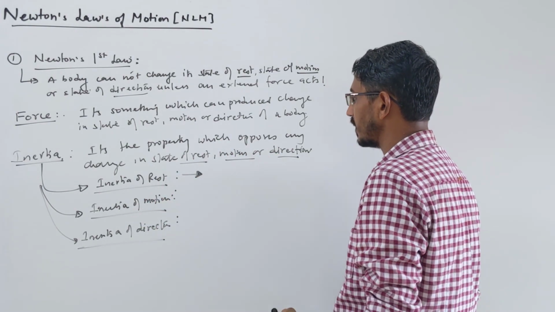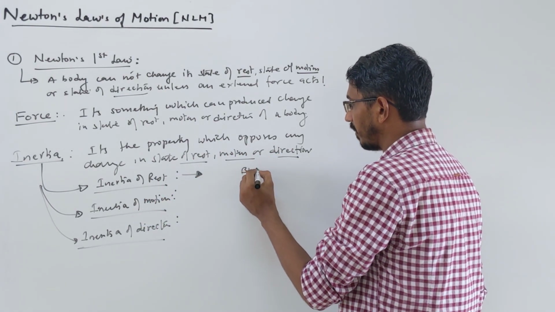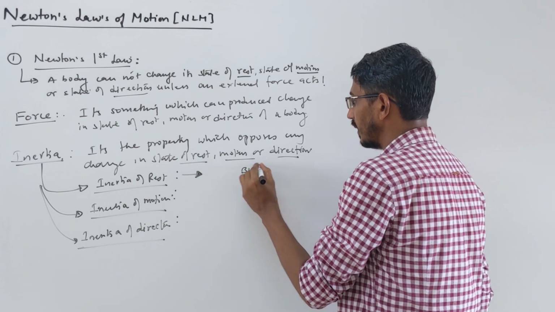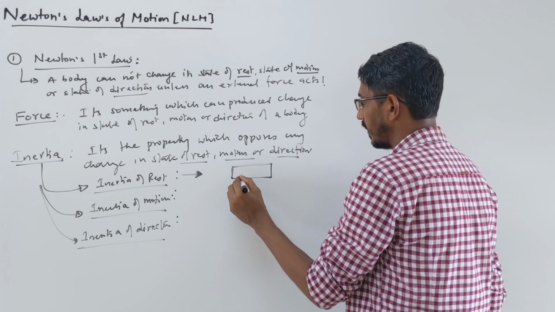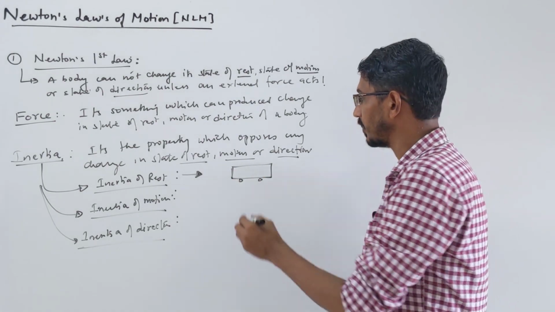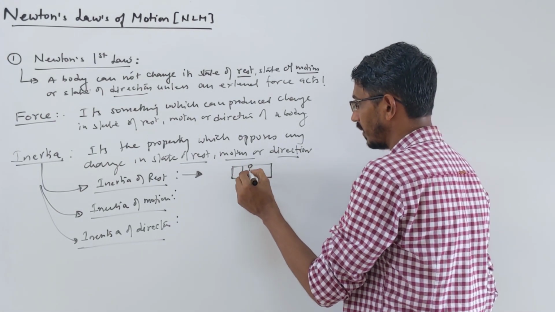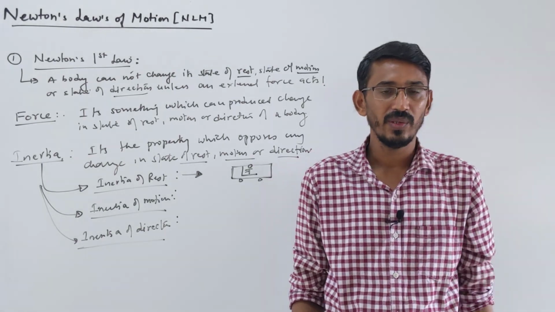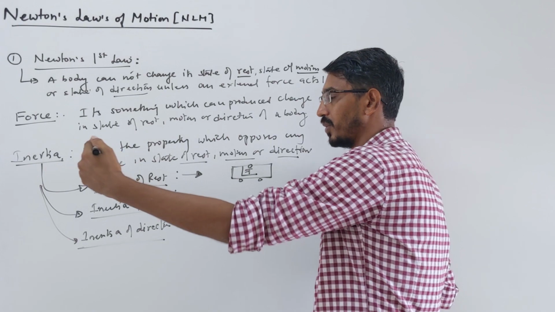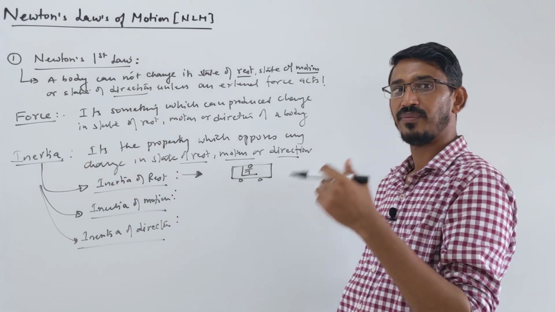How do you understand this example? Suppose you are sitting in a bus and the bus is at rest. Now the bus suddenly starts. Suppose you are sitting on your seat here, you will try to fall backward. When the bus is going in that direction, you try to fall back. You will feel that you are falling backward.